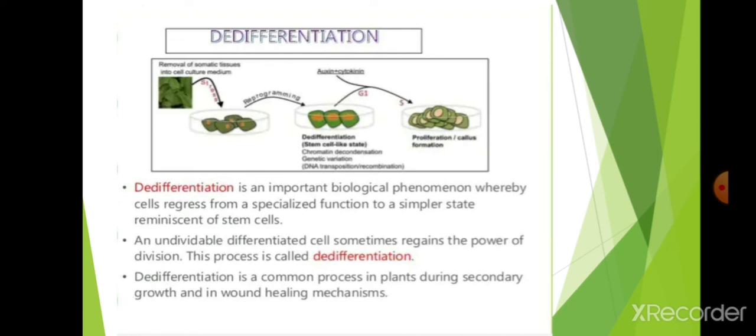De-differentiation is a common process in plants during secondary growth and in wound healing mechanisms. When the xylem is damaged, de-differentiation occurs. It is a wound healing process and occurs in secondary growth. When secondary growth occurs, de-differentiation is very useful. This is very important to note, during secondary growth and wound healing mechanisms. It is very helpful, a common process.